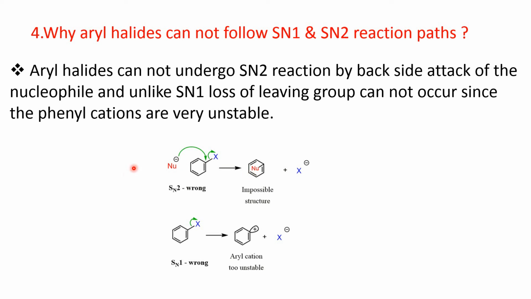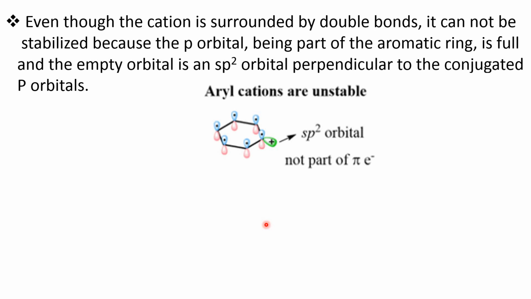And for SN1 in aliphatic halogen compounds, what you have observed is that the first step is ionization. Here in aryl halides, if ionization occurs and the leaving group leaves, then this phenyl cation is formed. The phenyl cation is unstable. Why is this phenyl cation unstable?